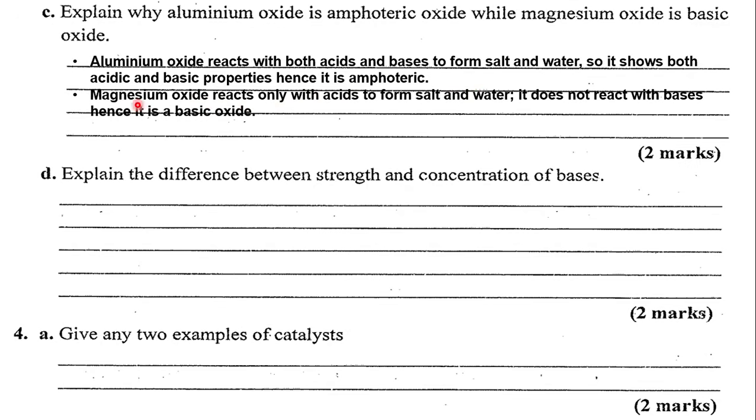On the other hand, magnesium oxide reacts only with acids. It doesn't react with bases to form salt and water. Therefore, it does not react with bases. Hence, it is basic oxide. It's not amphoteric because it can only react with an acid. In other words, it is entirely a base.